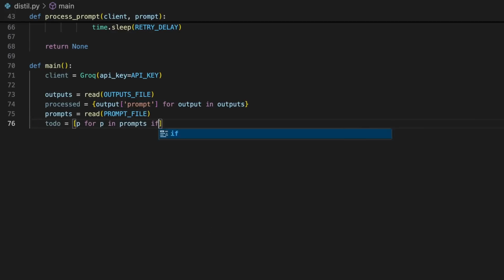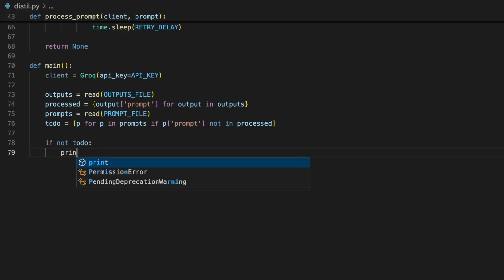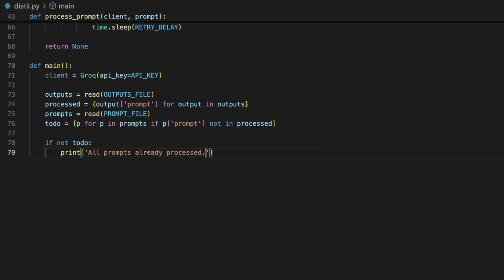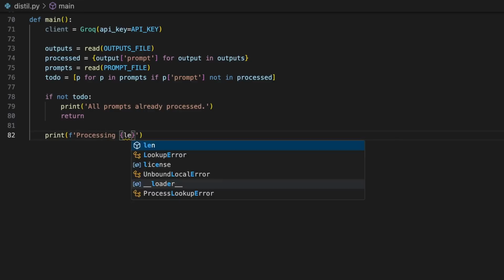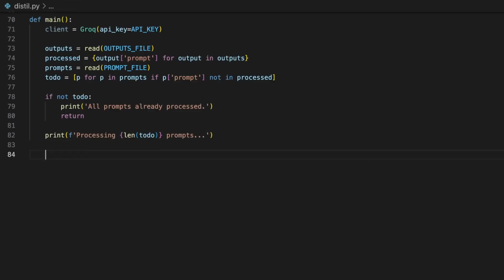Then with to do, we can create a list of only the prompts that have not been yet added to our outputs file with a distilled response. We can now have the program check and print a message if the to-do list is empty, letting us know all the prompts have already been processed. If the to-do list is empty, we can call return to stop the program. If the program hasn't stopped, print a message letting us know exactly how many prompts are left to be distilled and that the processing is starting.